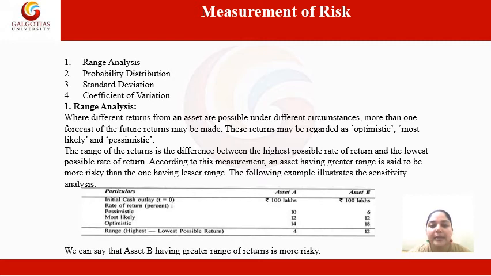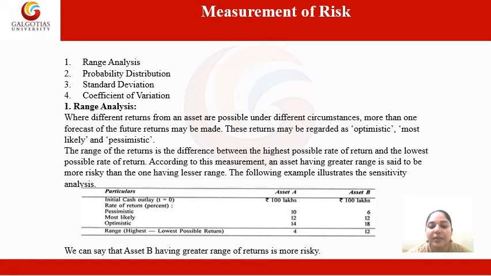So here two assets are given, asset A and asset B. If we talk about asset A, then the highest possible return is 14 and the lowest possible return is 10. So the difference between the highest possible return and the lowest possible return in asset A is 4. And if I talk about asset B, then the lowest possible return is 6 and the highest possible return is 18.